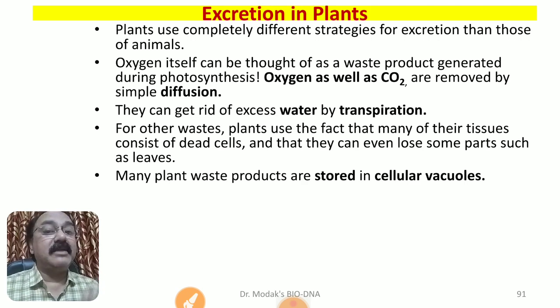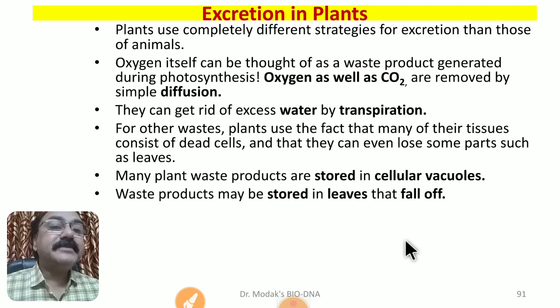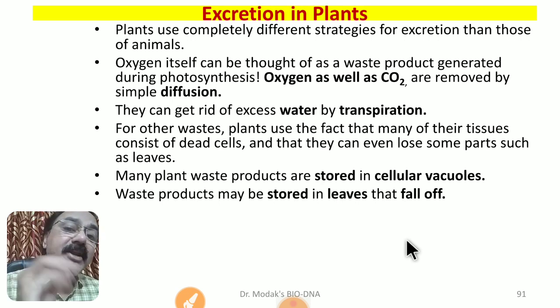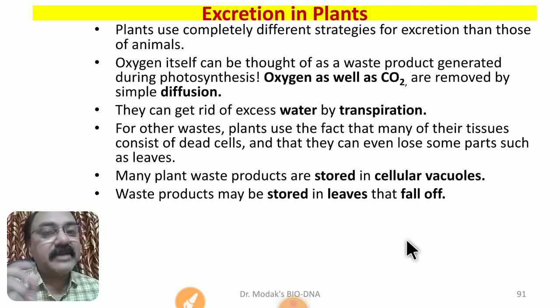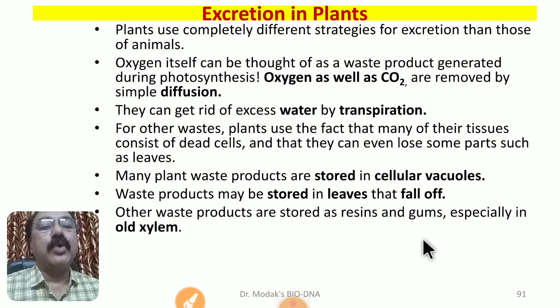You know that we saw last year that the plant cell has a central, very large vacuole. The vacuole is a place where this excretory material is stored. Sometimes this waste material is also stored in the leaves, and as senescence, the aging of the leaves, occurs and the leaf falls down, the waste material is also gone along with it.